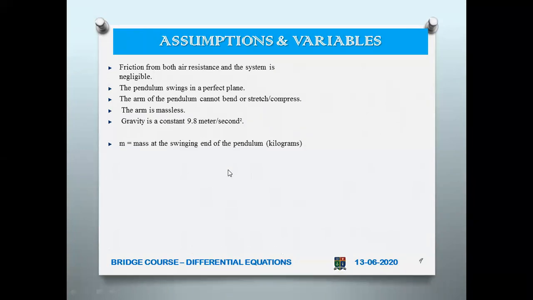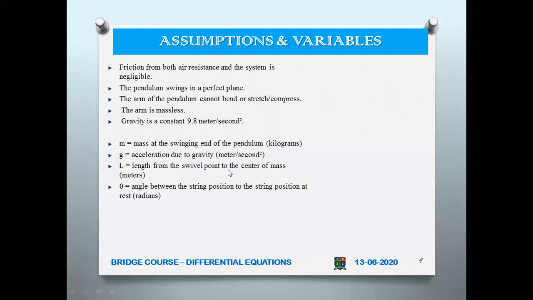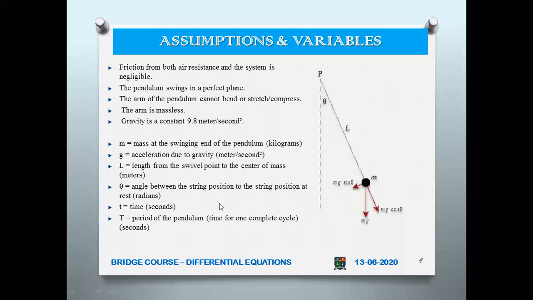Now, what are the variables? The variables involved are m, the mass at the swinging end of the pendulum, which we take in kilograms. g is acceleration due to gravity, calculated in meters per second squared. Capital L is the length from the pivot point to the center of mass. Theta is the angle between the string position and the string position at rest. And t is time, and capital T is the period of the pendulum. So this is the description of this figure.